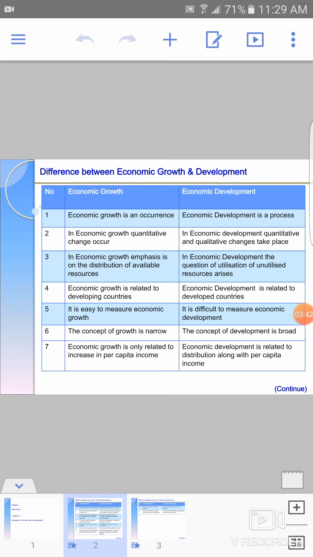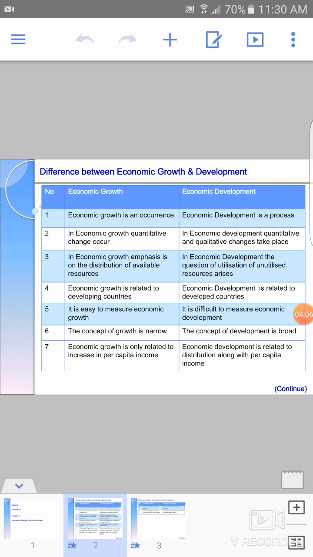It's difficult to measure in a country. Okay, sixth point is the concept of growth is narrow and the concept of development is broad. Narrow because economic growth only considers quantitative change. Okay, and development is more broad because it considers quantitative and qualitative changes both.